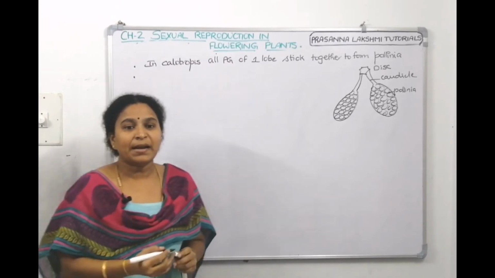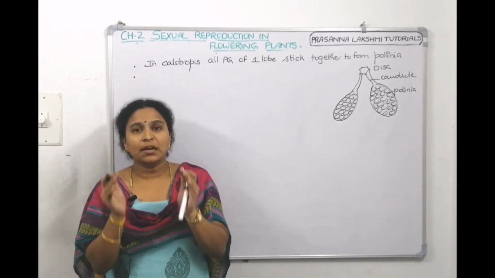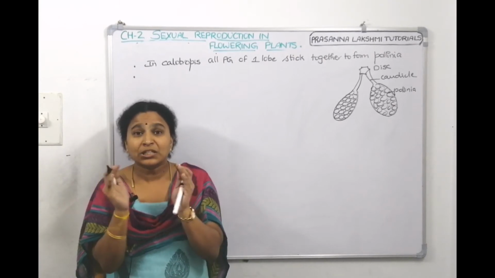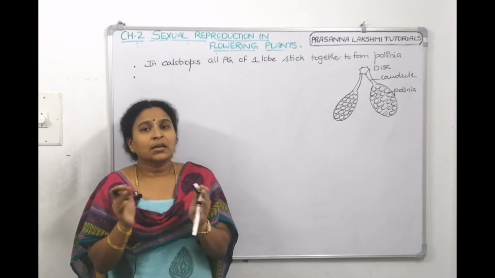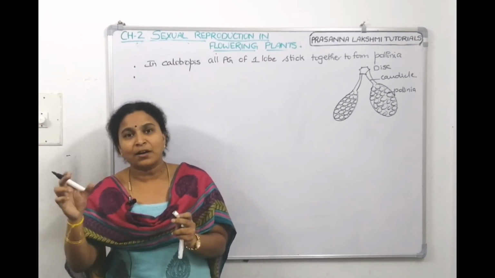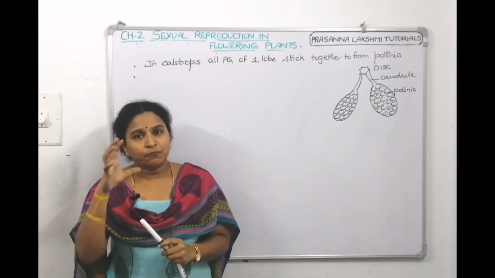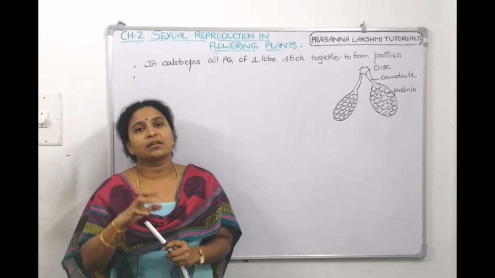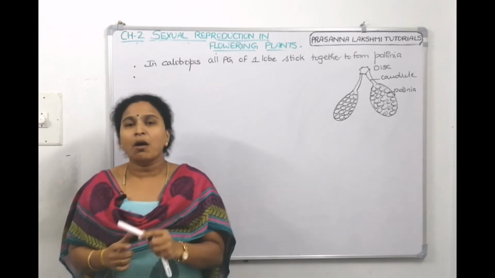So this is one type of pollen grain. Whereas in some other plants, from one spore mother cell, 4 microspores will come. They stick together to make a pollen tetrad. And when the callose layer dissolves, the tetrad dissociates and each pollen grain comes out. But in some plants, the 4 microspores stick together and permanently remain as a tetrad only. Then that is called compound pollen.